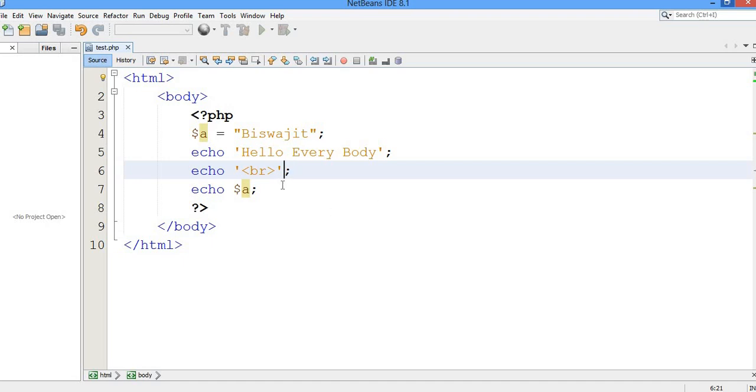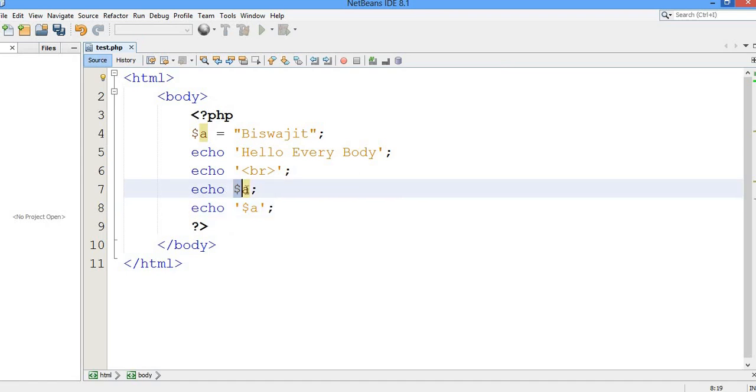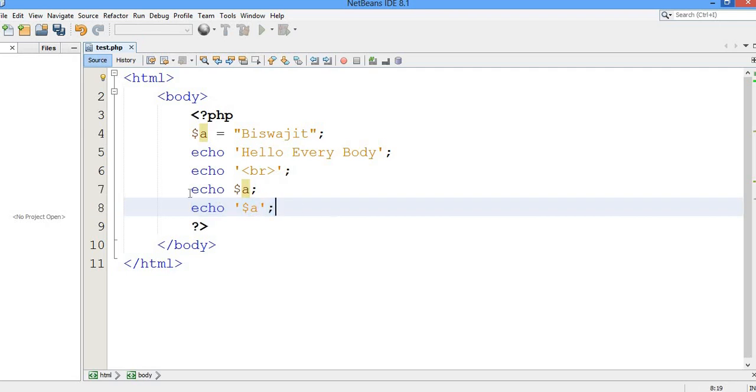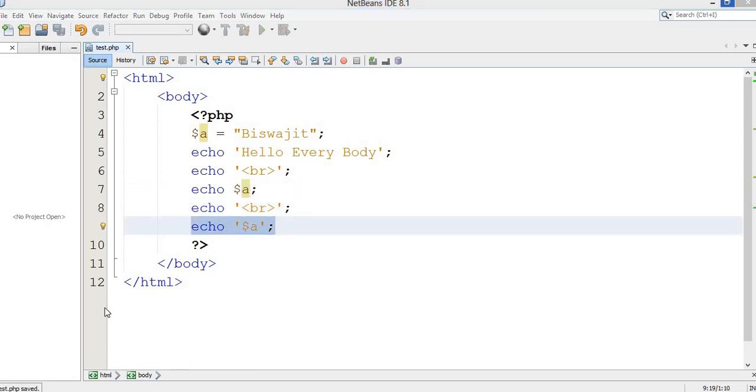Now let me go further. If I write echo and here $a, now both are not the same. This is not the same as this. So here this will be taken as a string. Let me break a line here, and I will write echo br to show you in detail. Now just see, this is not the same as this.